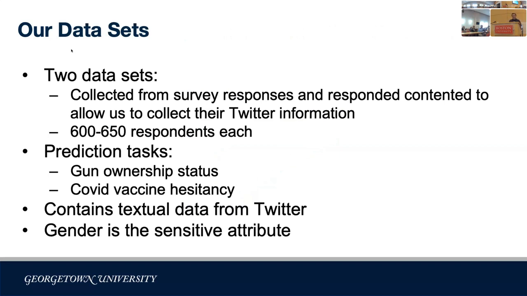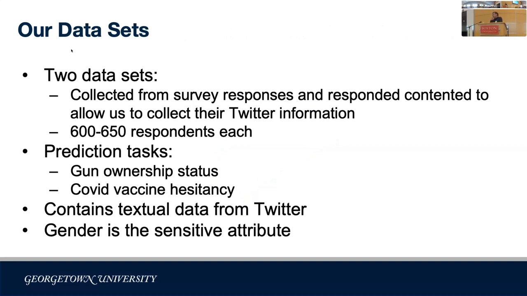Next, I will talk about the two datasets we used in this paper. Both datasets were collected from survey responses. We got their consent to link their survey responses to their Twitter handle or Twitter user account, and then collected their tweets. The first one is predicting gun ownership status, and the other is predicting whether or not a person is willing to take the COVID vaccine.